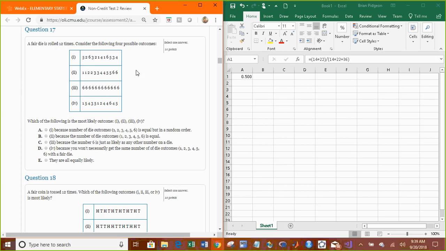So it's 6 to the 12th. But if you do that for all 4 possibilities, you get the same probability at the end. It seems unlikely that you would get a complete string of 6s, but actually, theoretically, they have the same chance of occurring, because every single roll is independent of the other one. So actually, the answer to this is a trick question. They're all equally likely.